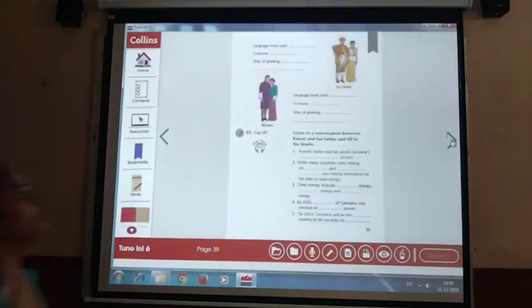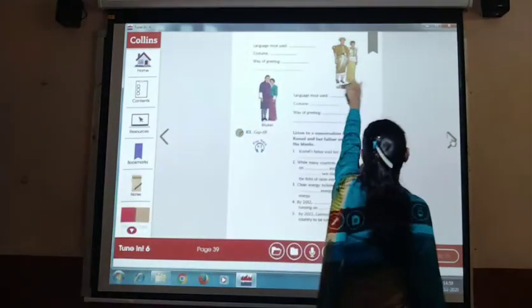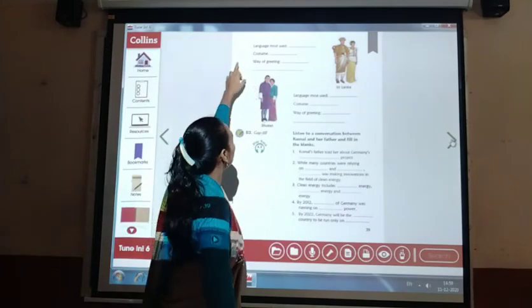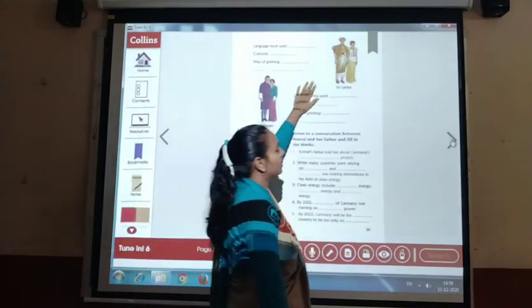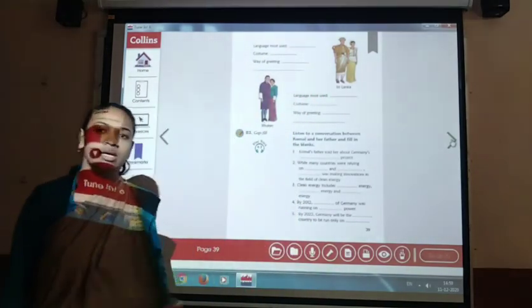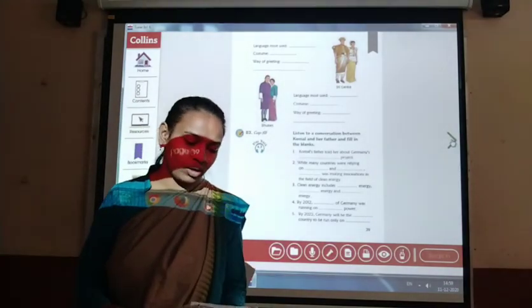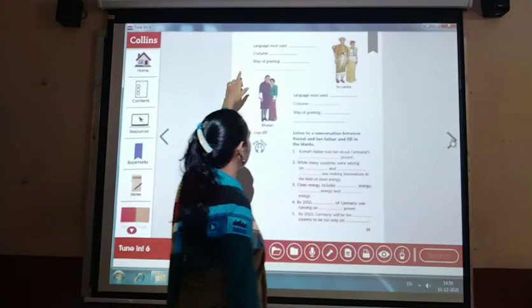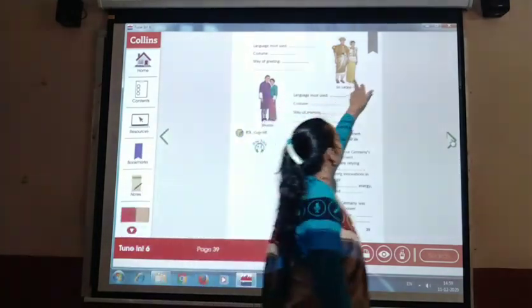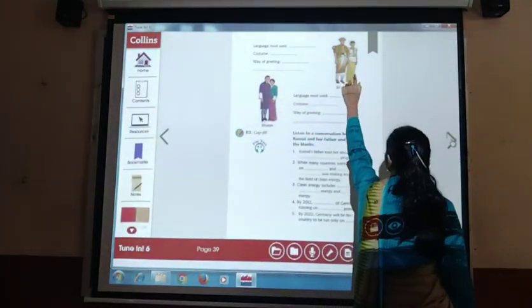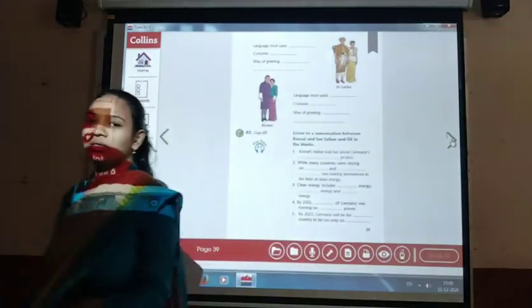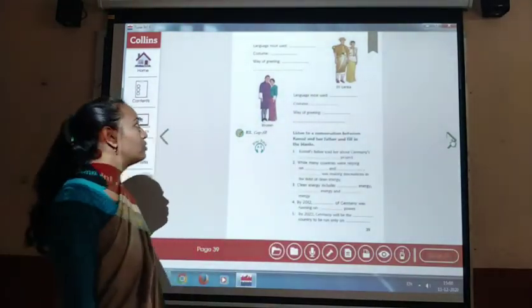Okay, next is Sri Lanka. So these are the costumes of Sri Lanka. And which language is most used in Sri Lanka? Mainly they speak English, but there are also Sinhala languages there. And which kinds of costumes? Traditional sari, and men wear shirts, t-shirts, and a lehenga on the lower half.